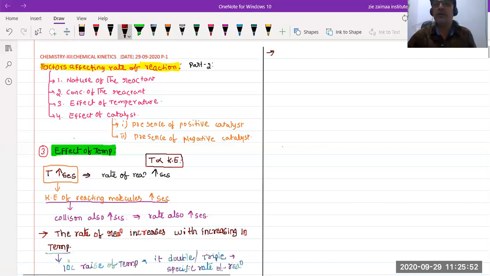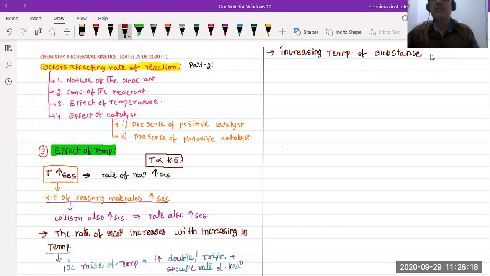Now let us know the statement for the temperature coefficient. How can we define the temperature coefficient? Increasing the temperature of a substance increases what? It increases the fraction of molecules.